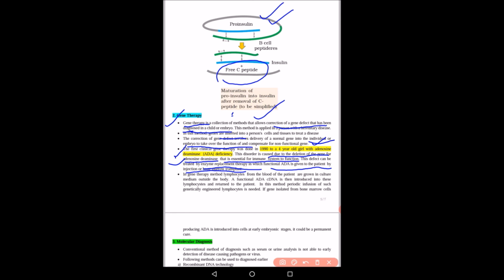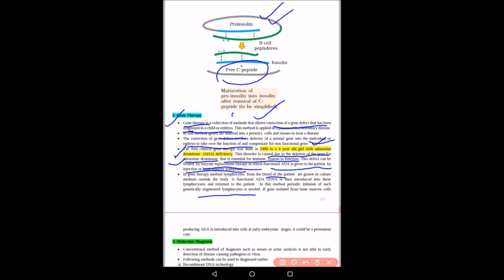In gene therapy methods, lymphocytes from the blood of the patient are grown in culture in the medium outside the body. A functional ADA, that is cDNA, is then introduced into these lymphocytes and after that they are returned back to the patient. So in this method, periodic infusion of such genetically engineered lymphocytes is needed.